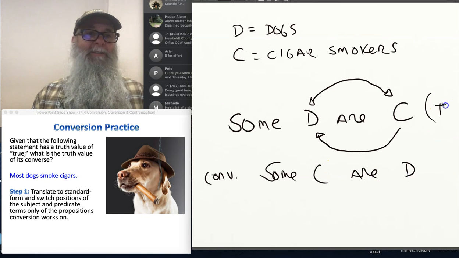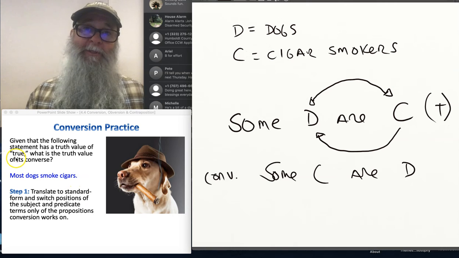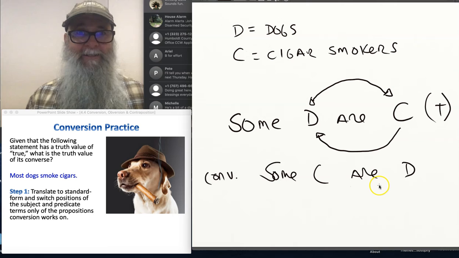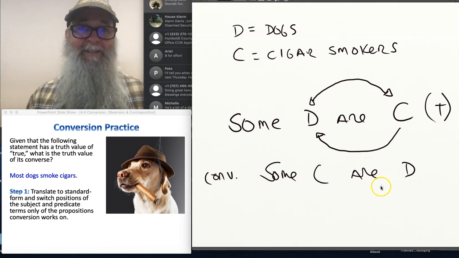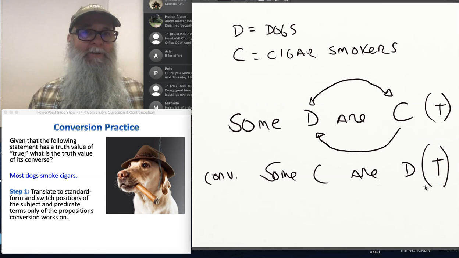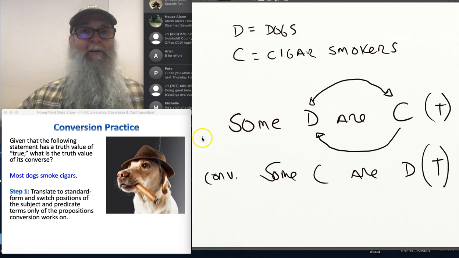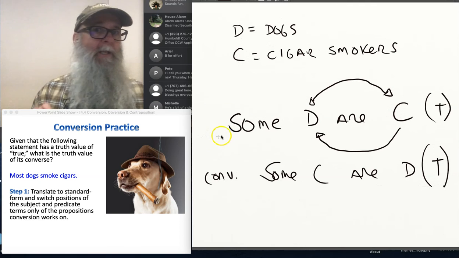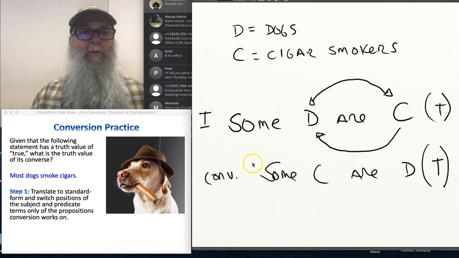Now I was told that the original statement was true. So what would its conversion be? And again, this is where your handy 4.4 handout will come in handy. You are allowed to convert I propositions, okay? So if you convert some D are C, and that statement is true, its conversion will also be true, right? So once I figure out, is this an A, an E, an I, or an O, I can go to that handout and look right at the top and it says, oh yeah, conversion, it applies to E and I statements only, not to A and O's. Well, this is an I statement. When I convert it, I get another I statement, and they share truth values.